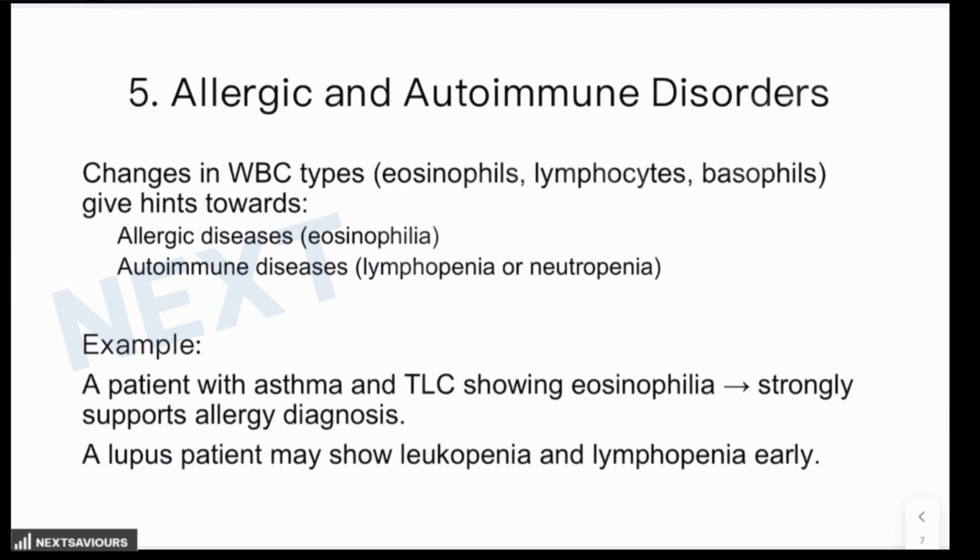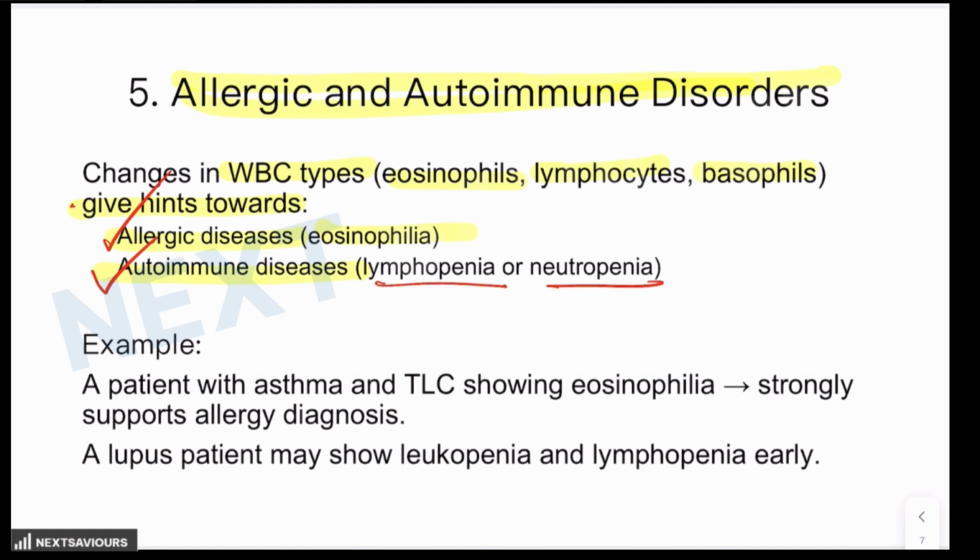And finally, the TLC, along with the DLC, guides us in allergic and autoimmune disorders. Changes in the WBC types, like eosinophils, lymphocytes, basophils, give a hint towards allergic disease or autoimmune disorder. If a patient is suffering from eosinophilia, when the eosinophil count is increased, it gives you a hint that the patient could be suffering from allergic disease. If there is lymphopenia or neutropenia, it gives you a hint of autoimmune diseases.